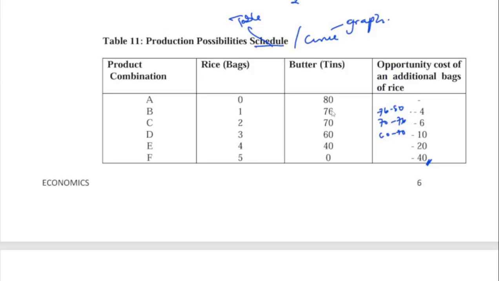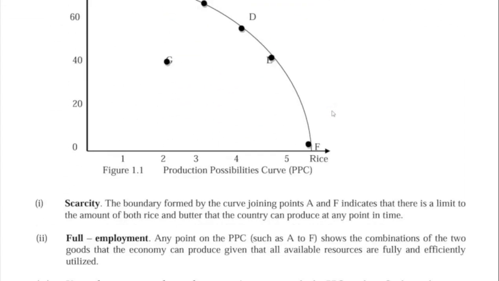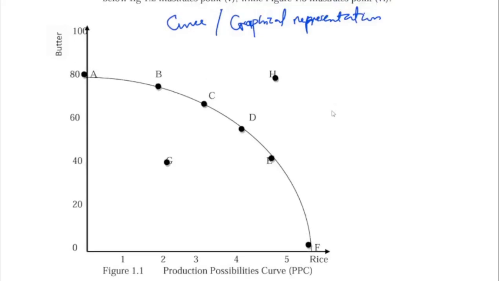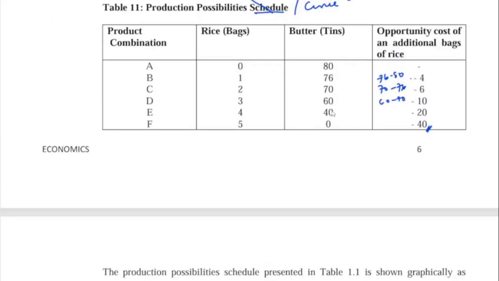So we have 0, 20, 40, 60, 80, 100 for butter, and 1, 2, 3, 4, 5 for rice. This graph is not rightly plotted, it's a digital one, so some figures are not right. Some placement figures are right, but placements are not right. So let's look at it together. We have combination A, 0 at 80.